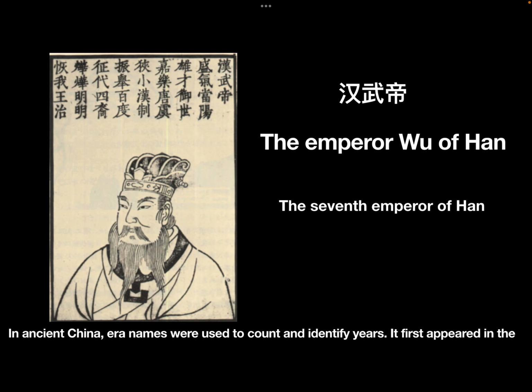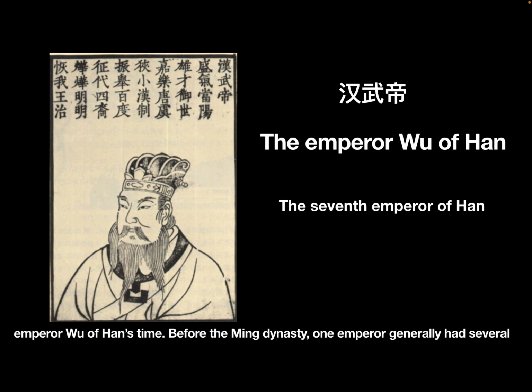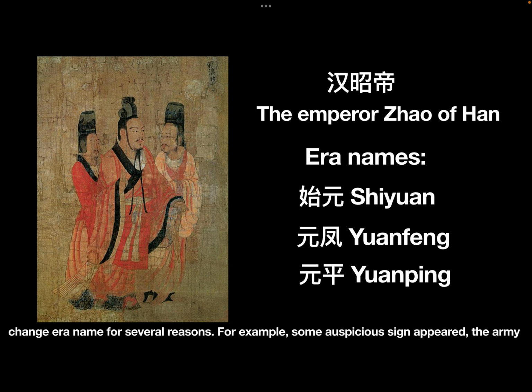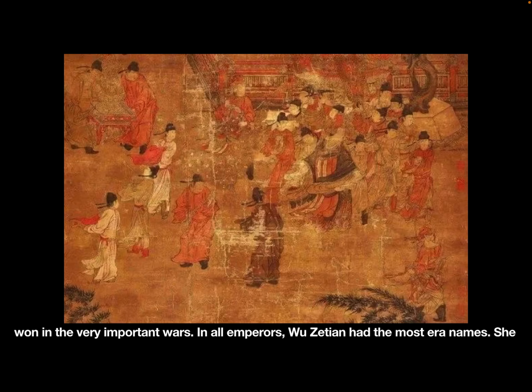In ancient China, reign names were used to count and identify years. It first appeared in the Emperor Wu of Han's time. Before the Ming Dynasty, one emperor generally had several reign names. When a new emperor inherited the throne, he had his first reign name. Then he could change the reign name for several reasons. For example, some auspicious sign appeared.